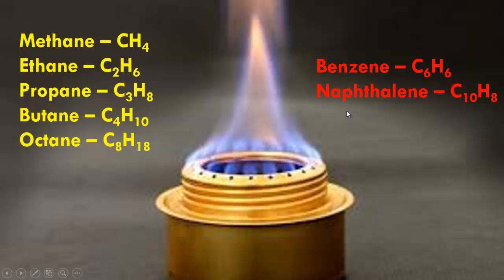Another most popular compound is naphthalene. This is also very familiar to us. Naphthalene is also a hydrocarbon and its chemical formula is C10H8. So this is very clear to us, hydrocarbons are those organic compounds which are made of only two elements, and they are carbon and hydrogen.